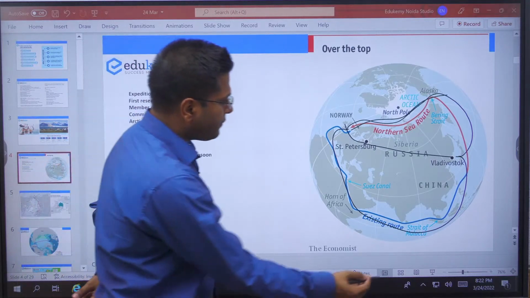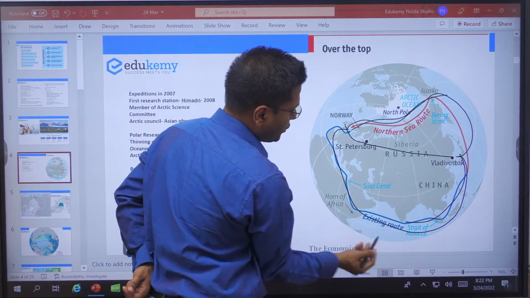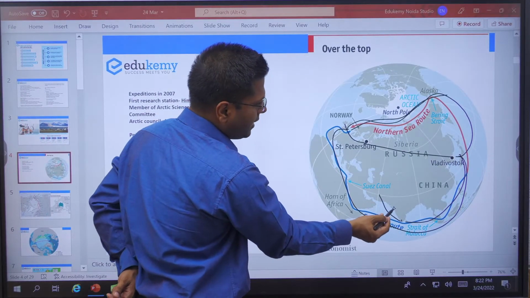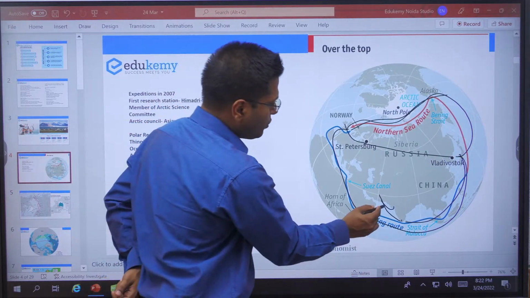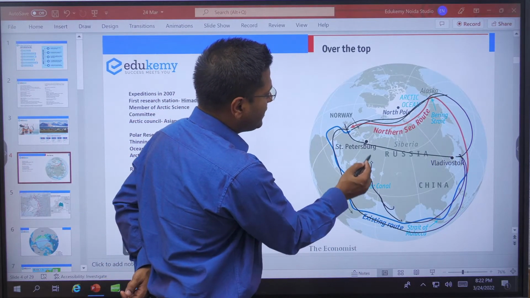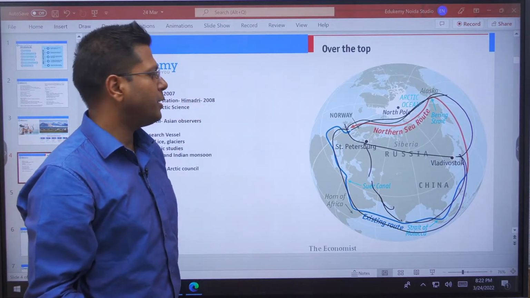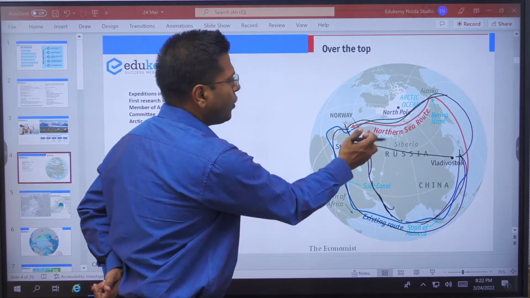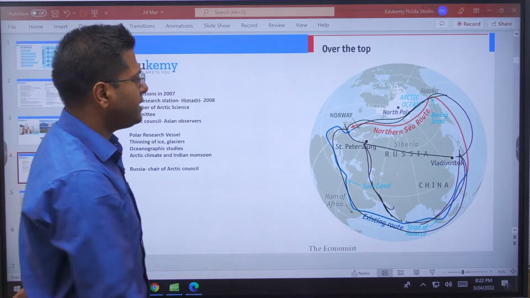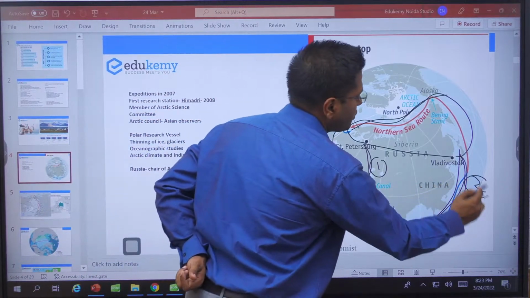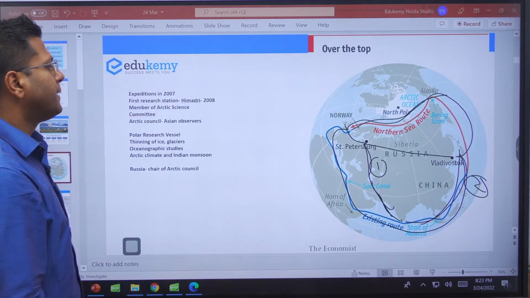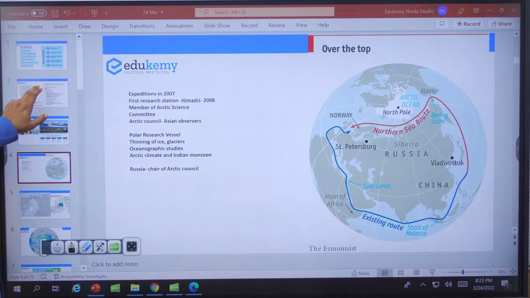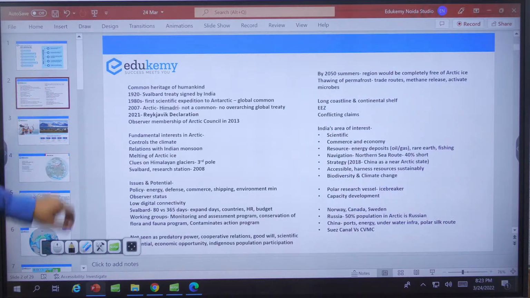Not only that, Chennai-Vladivostok is one of the routes. You should also look at another north-south corridor: India to Chabahar port, right? From Kandla and Mumbai port to Chabahar, then getting into the Caspian Sea and moving towards St. Petersburg and other European countries. So this is the north-south trade route, and the Chennai-Vladivostok route should run almost parallel to it. That's the idea. These trade routes are of very strategic interest to India, especially for its trade and commerce. So this will get a boost if there is lesser ice cover, right?